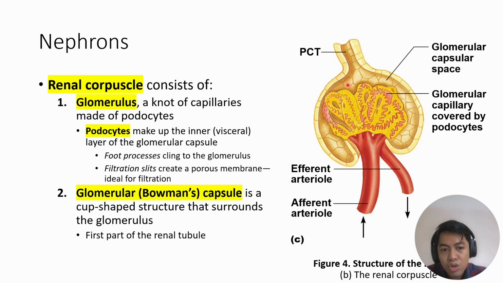Okay? So these slits of the podocytes are openings, such that the components of the blood will exit to reach the capsule. They go to the capsule. Okay? Upon arriving in the capsule, they can proceed to the renal tubule, going out from here.